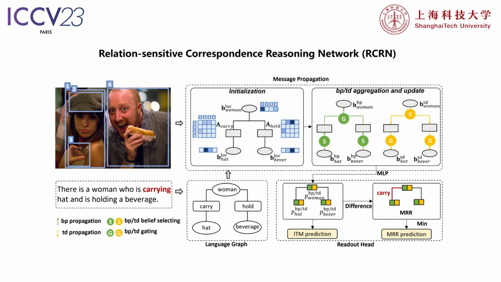To tackle the task, we develop a unified and generalizable framework called Relation-Sensitive Correspondence Reasoning Network, which first computes the initial representation of the linguistic and visual components, and then utilizes a context-aware correspondence reasoning network for final match predictions. The slide shows an overview of our inference process, which will be explained in the following.